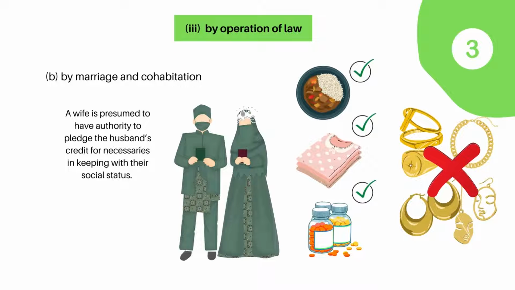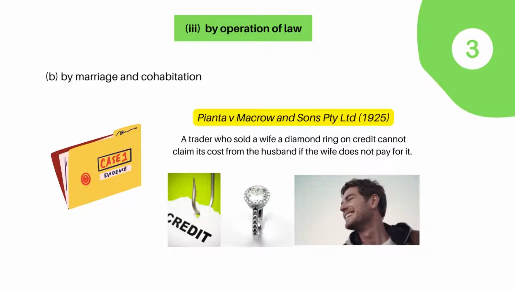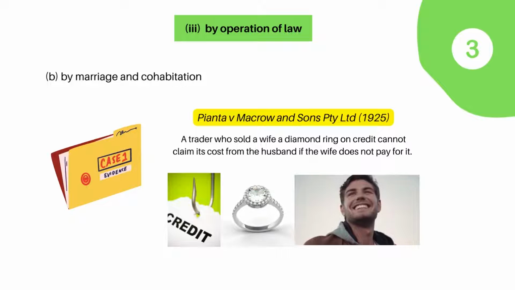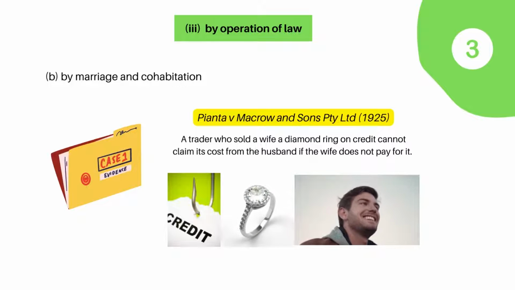A wife is presumed to have authority to pledge the husband's credit for necessaries in keeping with the social status, such as food, clothing, and medical attention for the spouse, and the children in keeping with the family's social standing, but this does not include luxury items such as jewelry. In the case of Payanta v. Macro, a trader who sold a wife a diamond ring on credit cannot claim its cost from the husband if the wife does not pay for it.